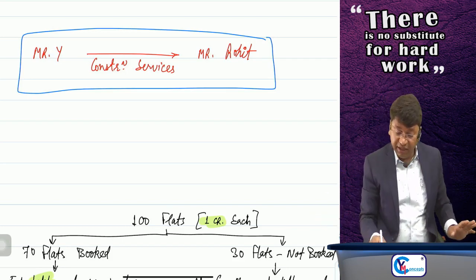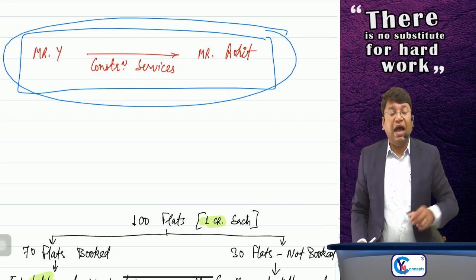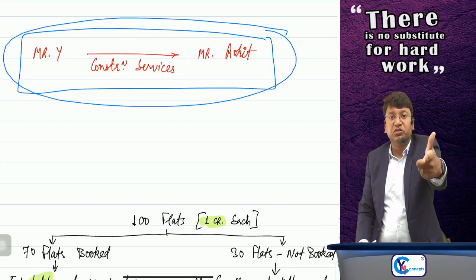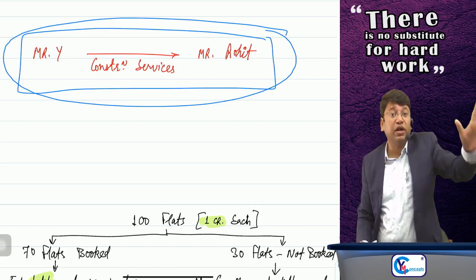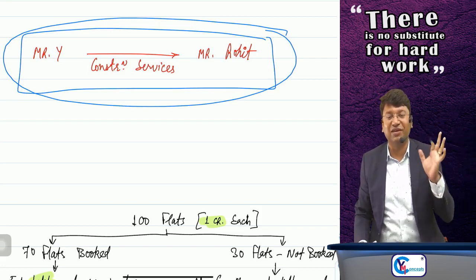Then also it is supply of service, sir, because I am just providing the construction services to Mr. Rohit. Sir, there is no condition that consideration should be received before grant of completion certificate or like that.